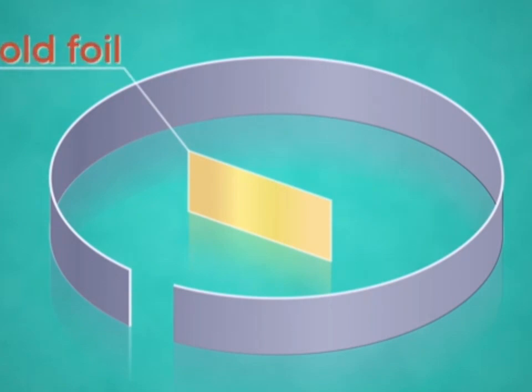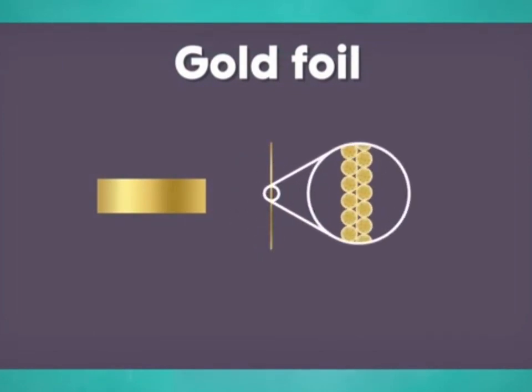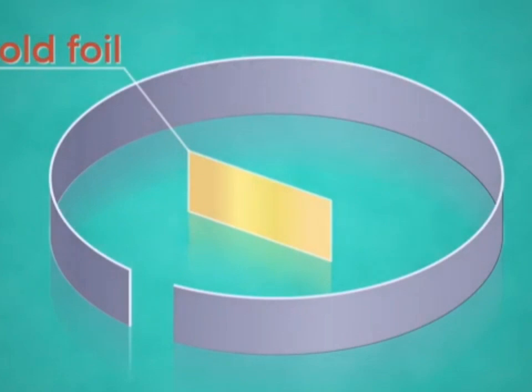Next, he used a very thin gold foil on which alpha particles would bombard it. Why did he choose gold foil? Well, a really thin gold foil was estimated to contain approximately 1000 atoms. Lesser the atoms, more convenient the experiment would be.